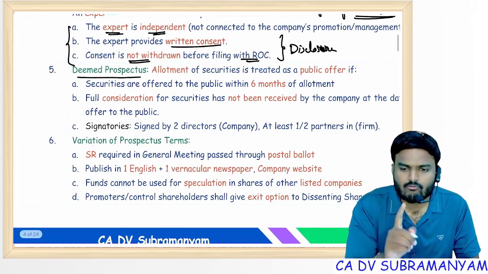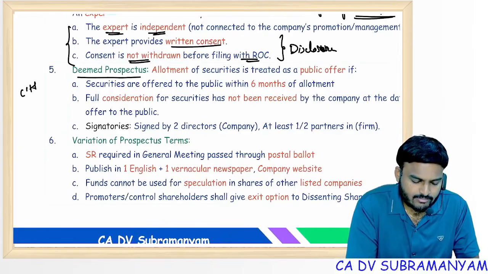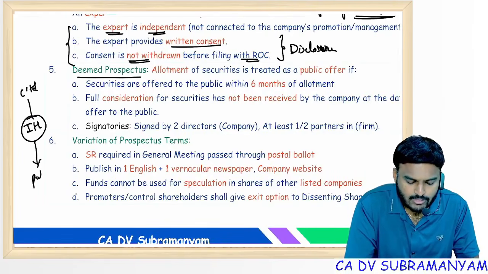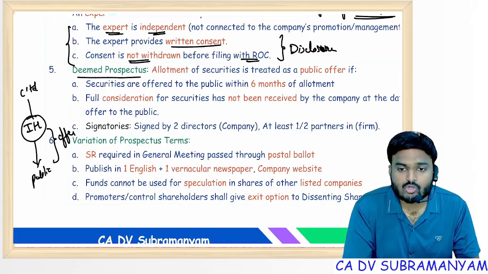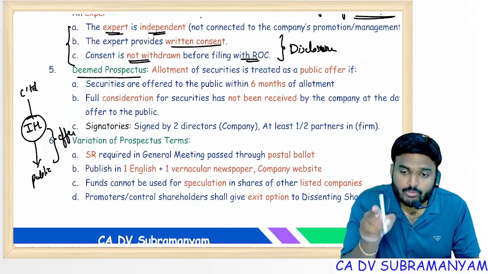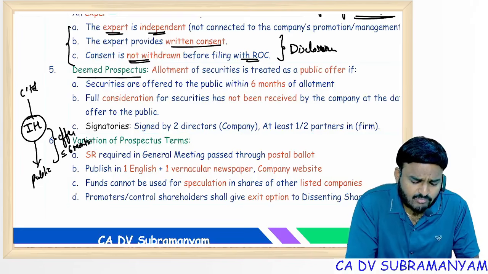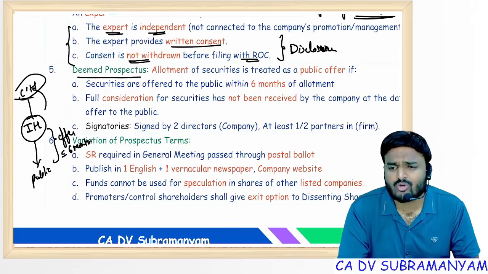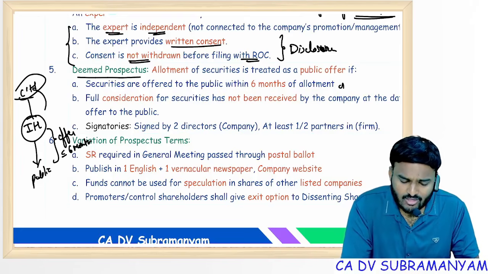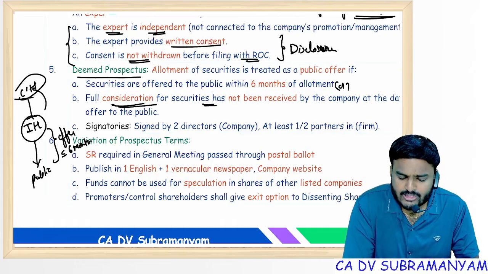So here, involvement of a third party is required. Company C Limited allots shares to an issue house with a view to offer those shares to the public. Now, whenever an issue house is making an offer to the public, it is not necessarily deemed to be a public offer. It will be deemed to be a public offer when such offer is made within 6 months from the date of allotment by C Limited or agreement to allot, or full consideration for the securities has not been received.